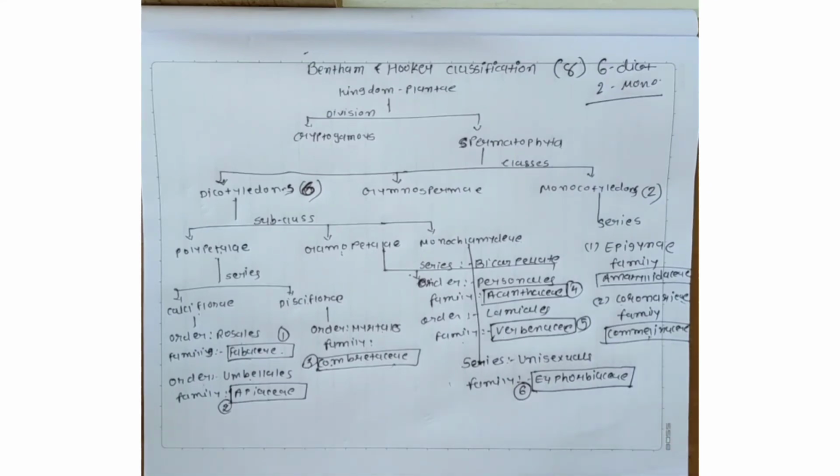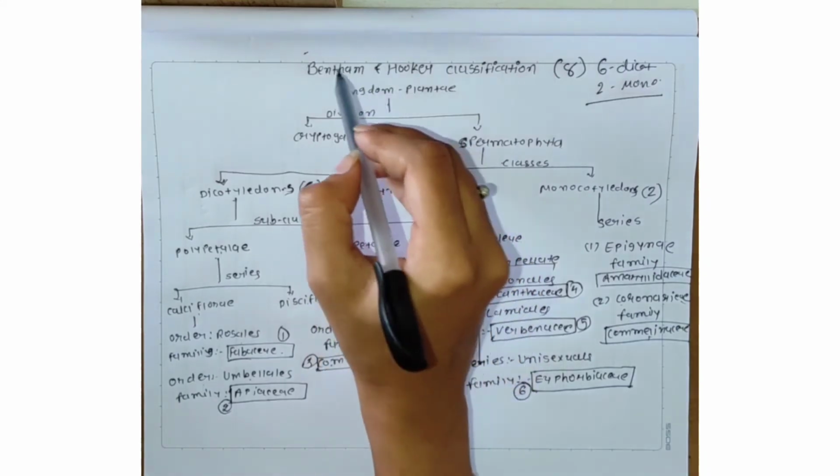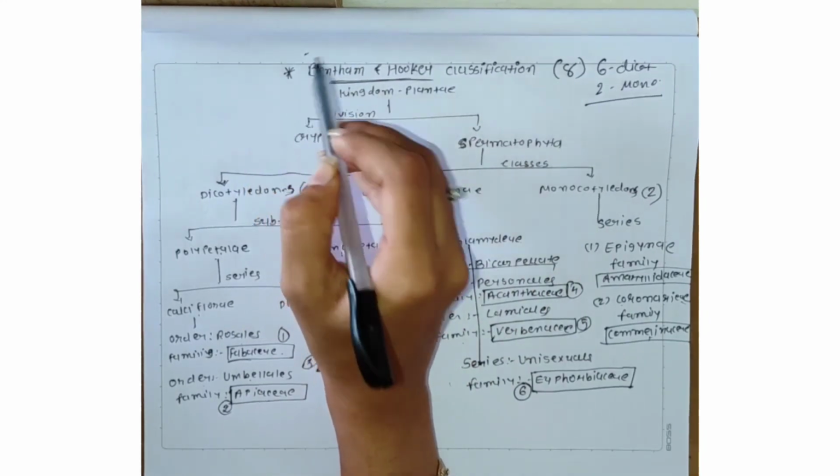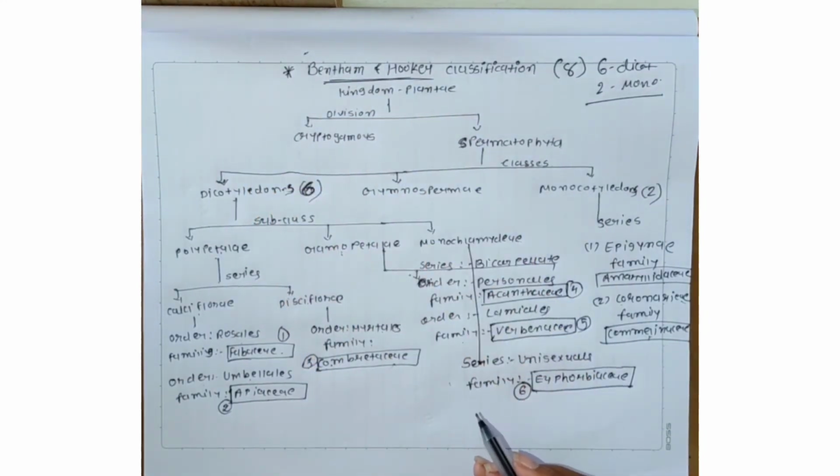In our BSc semester 3, the Bentham and Hooker classification is an important question. All students should remember this classification because the families in our next topics are included in it. First of all we discuss the systematic position.